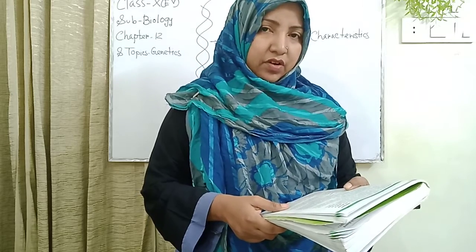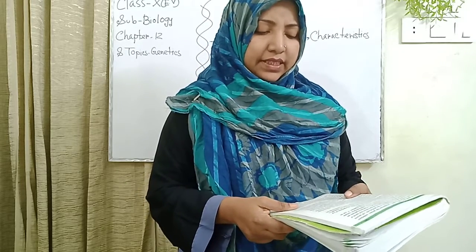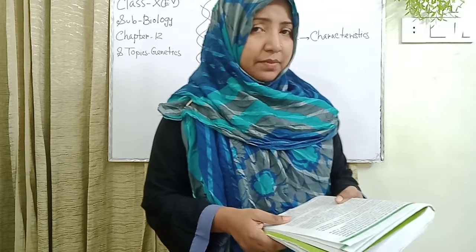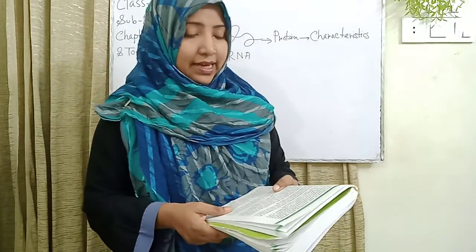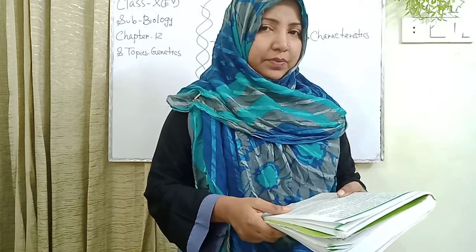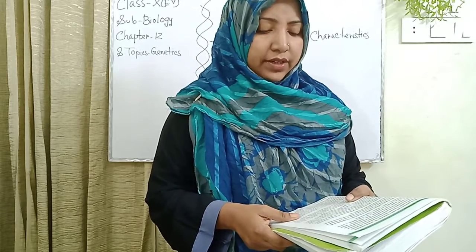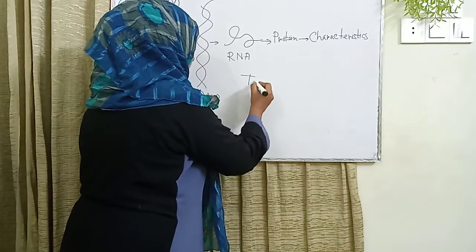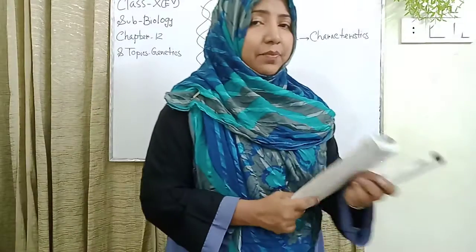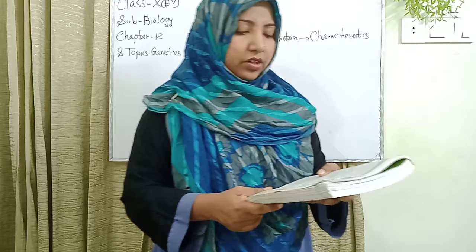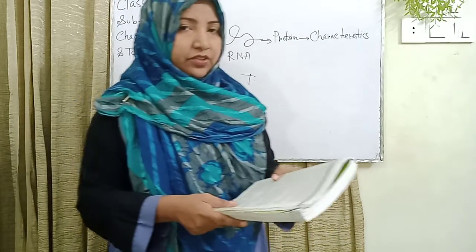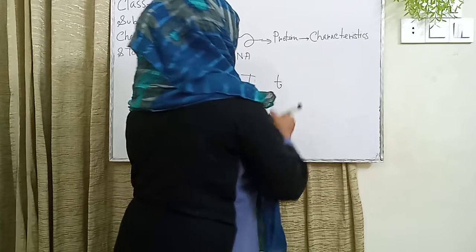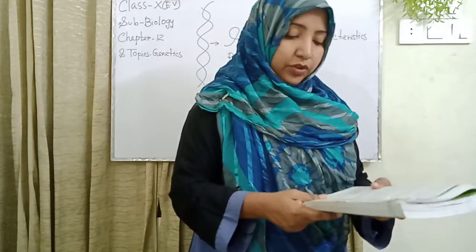Different replacement or the addition of the same genes can express the same characteristics at different levels. Please everyone underline this line. Basically, for example, in a pea plant, for tallness, the height determination gene is T. I just give the tallness gene is the capital T. And for shortness, the height determination gene is small t.